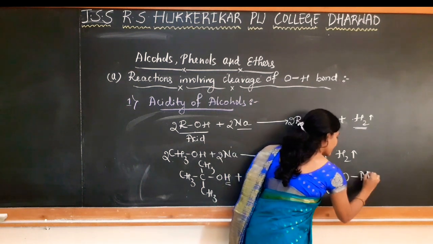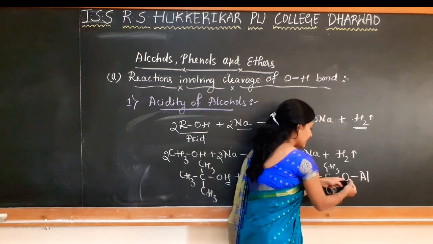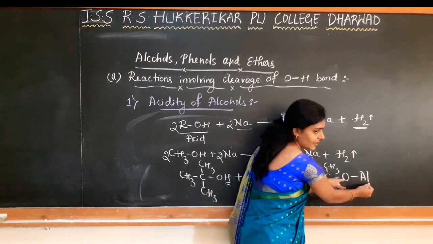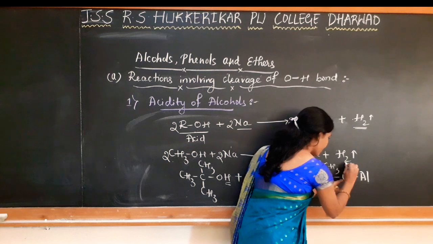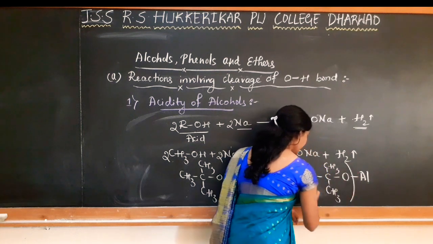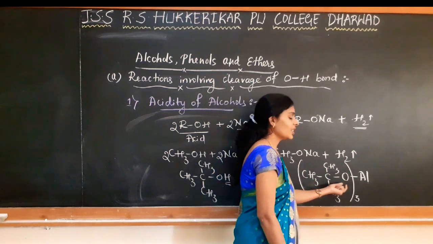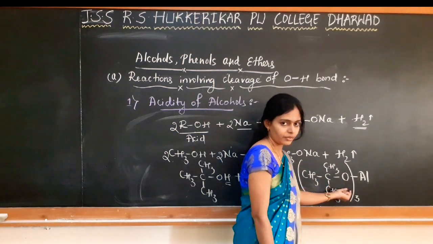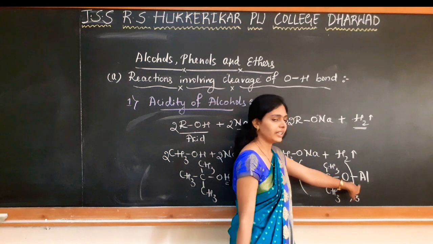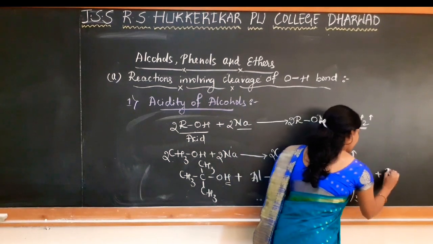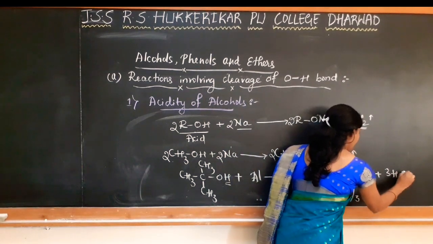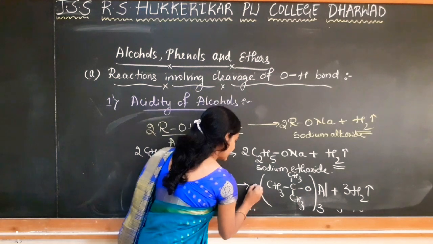Hydrogen is now replaced by the aluminium. As this has a -1 charge and this is +3 in charge, what do we have to take? One aluminium will be connected with 3 tertiary butoxide ions. Okay, so like this we get the compound and there is a release of 3 moles of hydrogen. And we'll balance it like this.